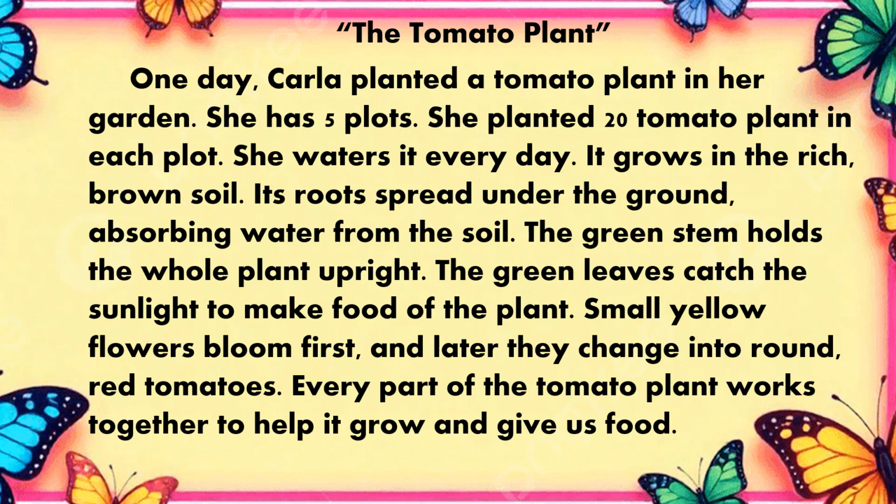The green stem holds the whole plant upright. The green leaves catch the sunlight to make food for the plant. Small yellow flowers bloom first and later they change into round red tomatoes. Every part of the tomato plant works together to help it grow and give us food.